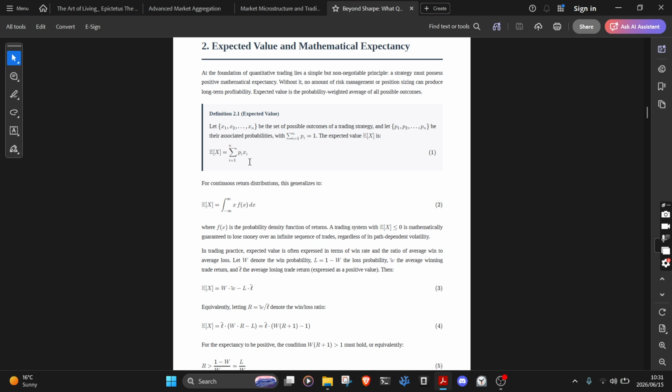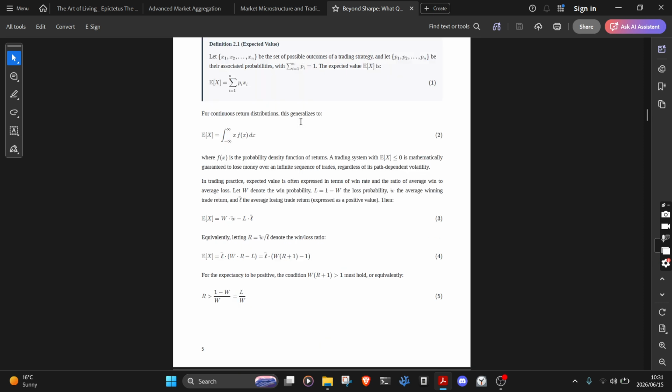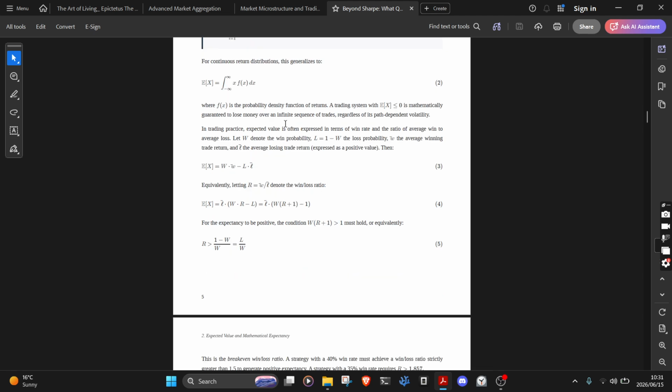For continuous return distributions, this generalizes to E of x equals the integral of x times f of x dx from negative infinity up until infinity, where f of x is the probability density function of returns. A trading system with E of x less than or equal to 0 is mathematically guaranteed to lose money over an infinite sequence of trades, regardless of its path-dependent volatility.